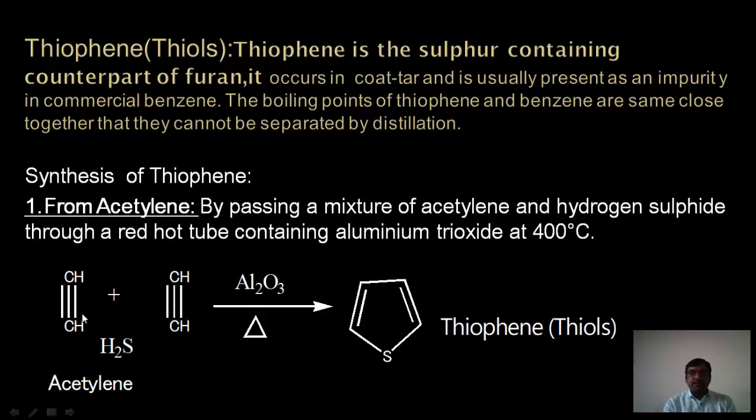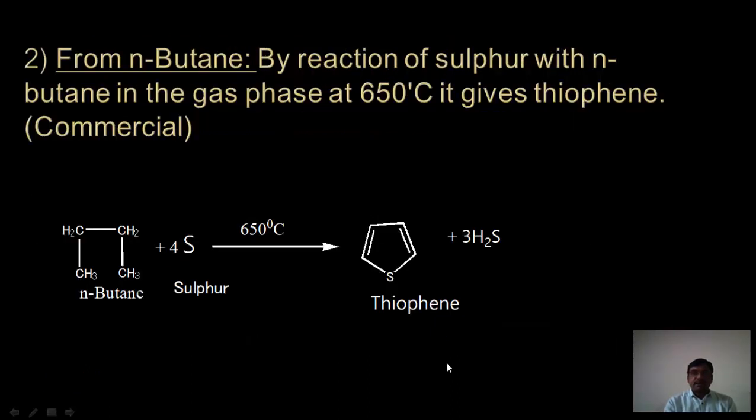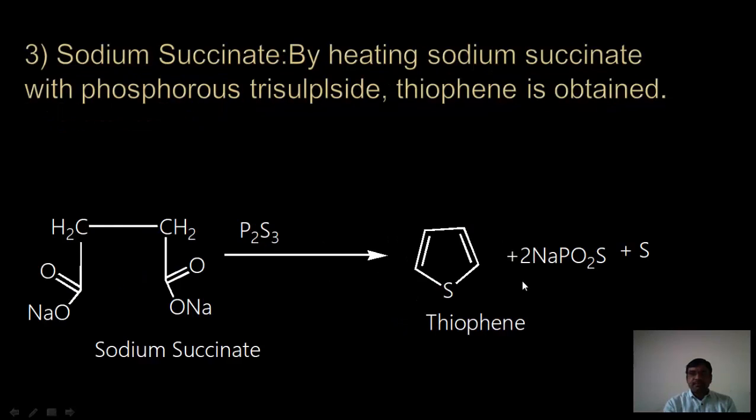These are the two acetylene molecules and this is the hydrogen sulfide. When we heat in the red hot tube in presence of aluminum trioxide, we will get thiophene as the product. The second reaction is from N-butane. N-butane reacts with 4 molecules of sulfur at 650 degrees centigrade temperature. We will get thiophene as the main product and H2S as the byproduct. From sodium succinate, we have to use the reagent phosphorus trisulfide. This is the sodium succinate, this is the reagent phosphorus trisulfide. We will get thiophene as the product.